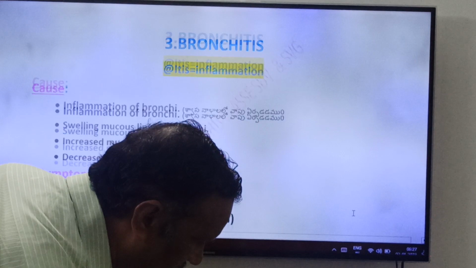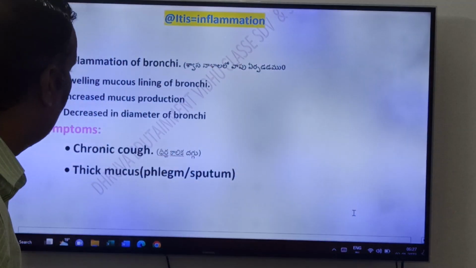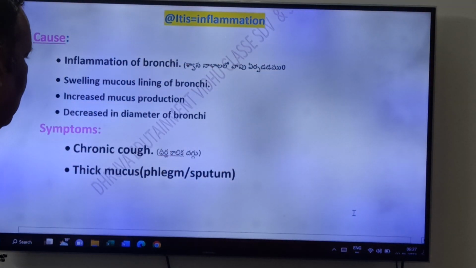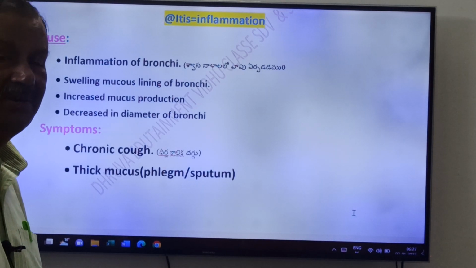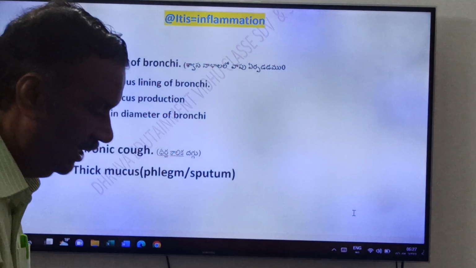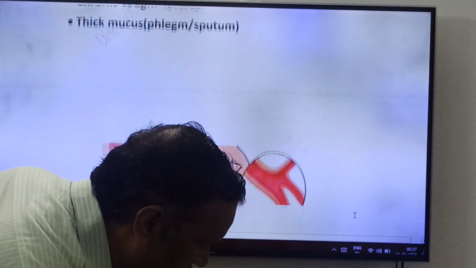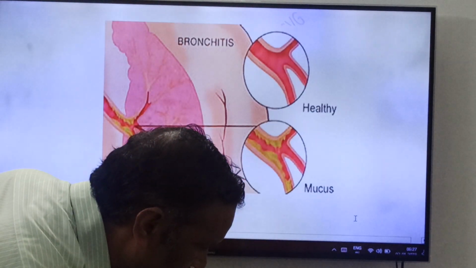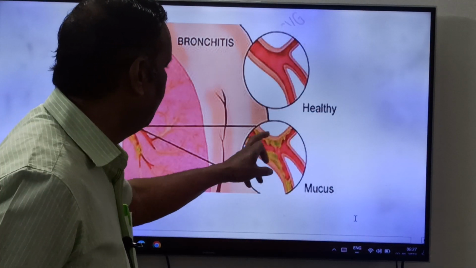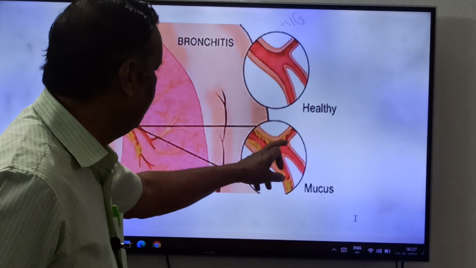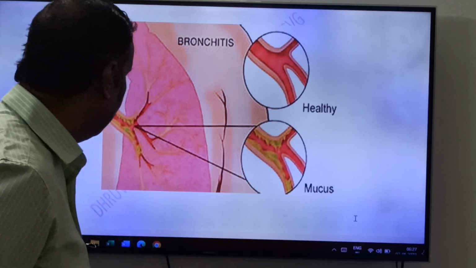What are the symptoms, friends? See, chronic cough, thick mucus or sputum. Friends, chronic cough and thick mucus or phlegm. Now see friends, this is a healthy bronchi and this is a mucus-filled bronchi. It is bronchitis disease. Okay friends.